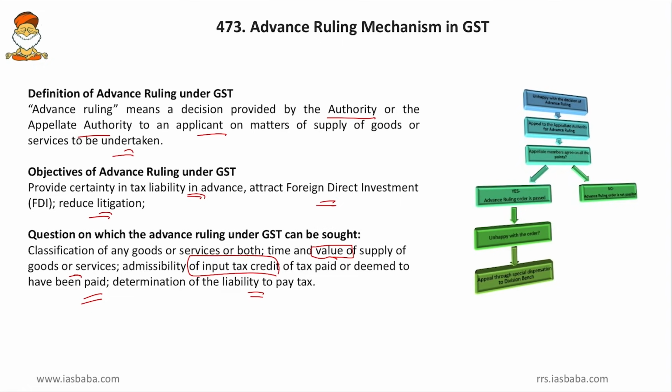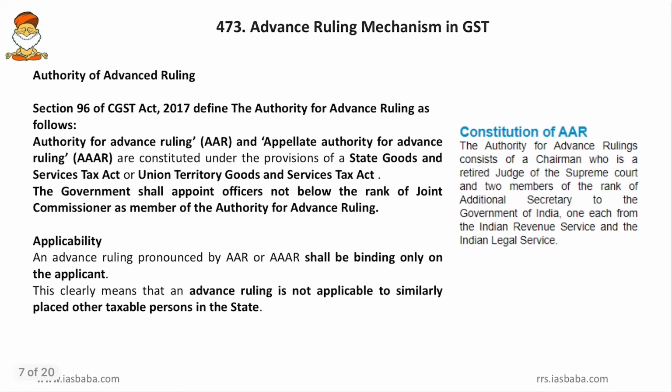Then come to the next, the authority on advance ruling. Friends, Section 96 of the CGST Act, or the Central GST Act 2017, defines the authority of advance ruling as follows. It says that the authority for advance ruling and the appellate authority for advance ruling are constituted under the provisions of the State Goods and Services Tax Act or the Union Territory Goods and Services Tax Act.